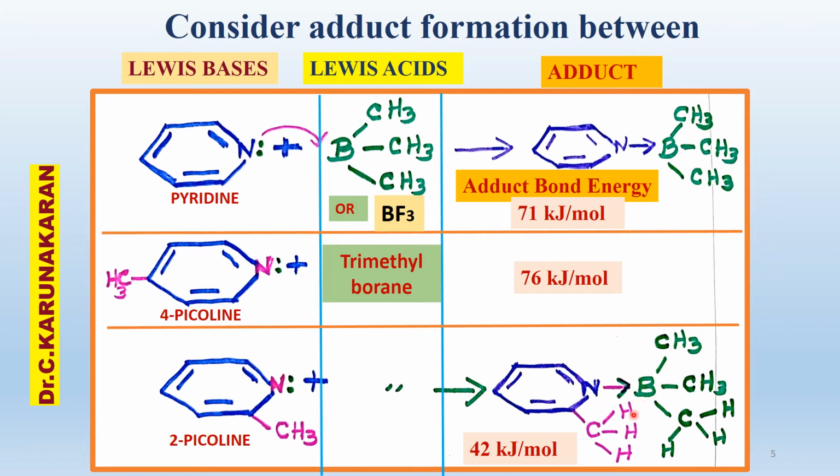Why is the adduct unstable? Although there is positive inductive effect similar to here, it should have acted as a strong Lewis base, but it is not, it is weaker.